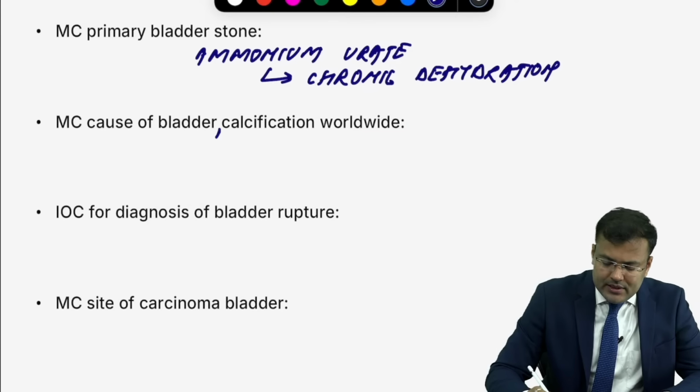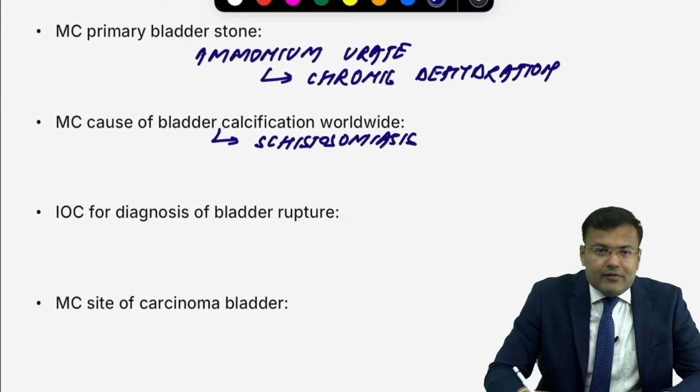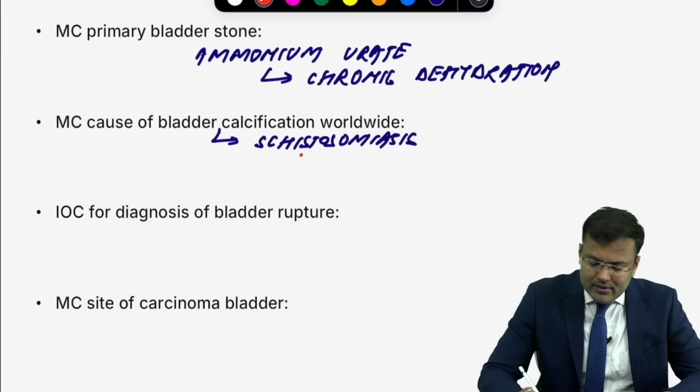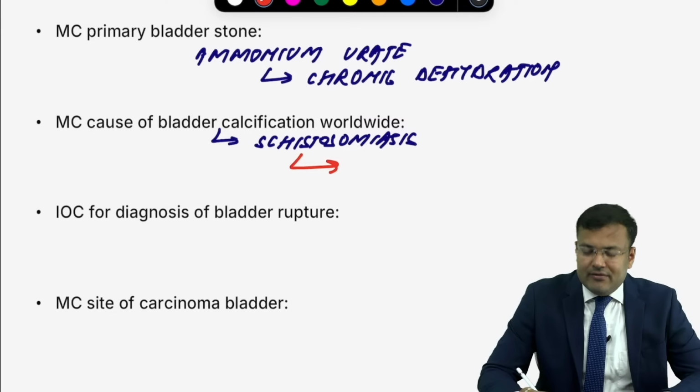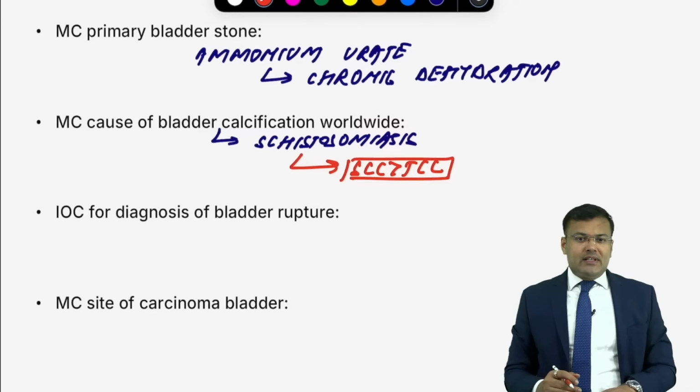You know, schistosomiasis. Because of chronic inflammation going on in the bladder, it is going to increase the risk of malignancy. Which one? Squamous cell carcinoma and transitional cell carcinoma, both. Risk is more for squamous cell carcinoma.